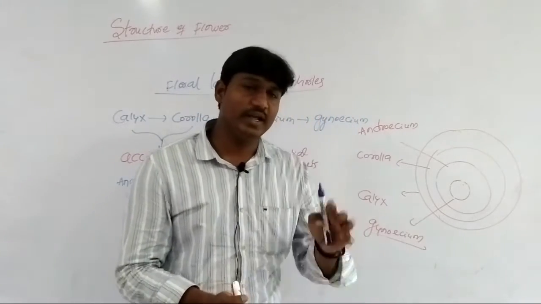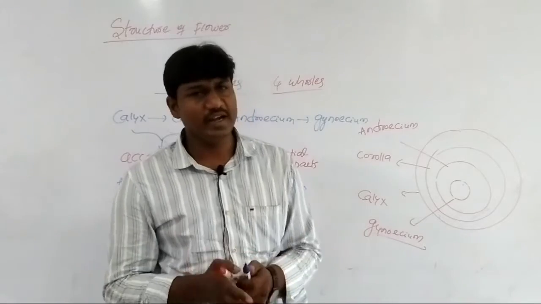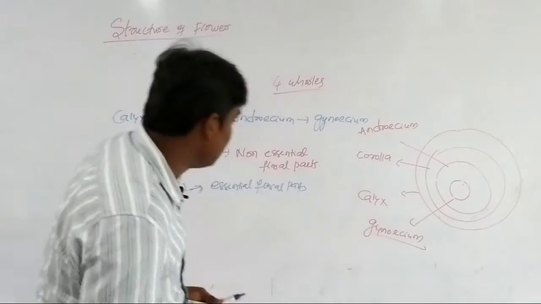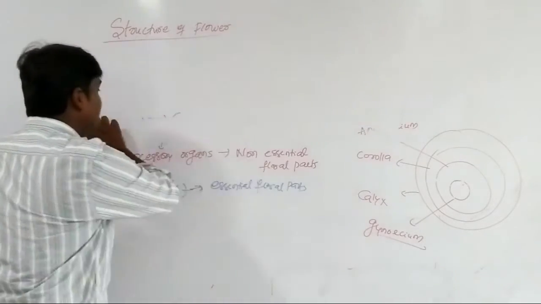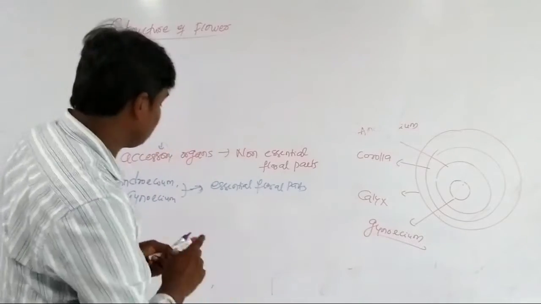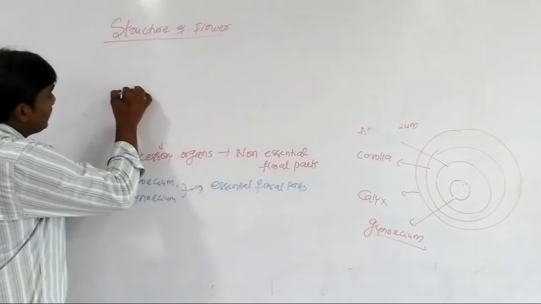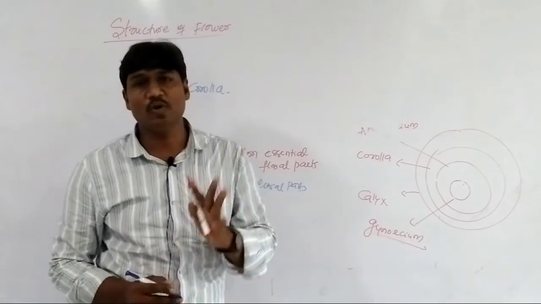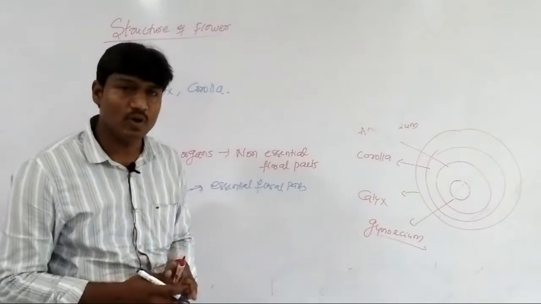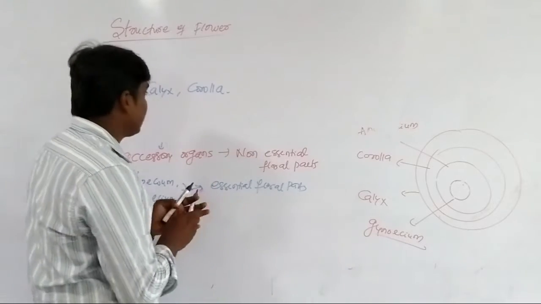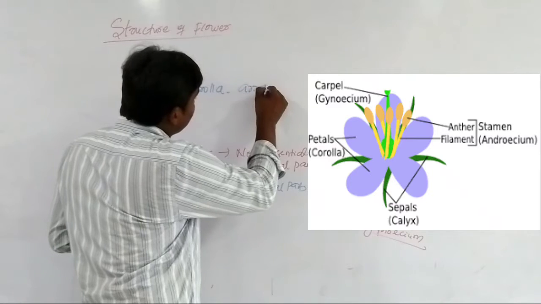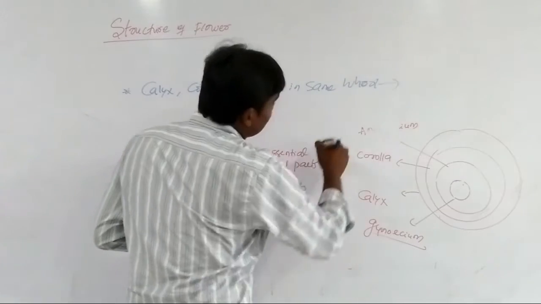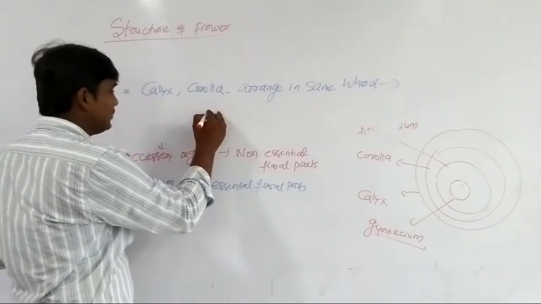So the calyx is present in an individual whorl and the corolla is present in an individual whorl in most angiosperms. But in some plants, like the Liliaceae family, the calyx and corolla are arranged in the same whorl. Calyx and corolla arranged in the same whorl is called the perianth.